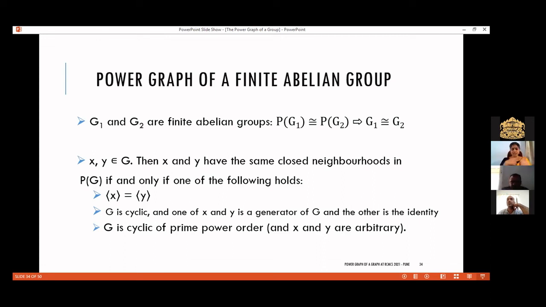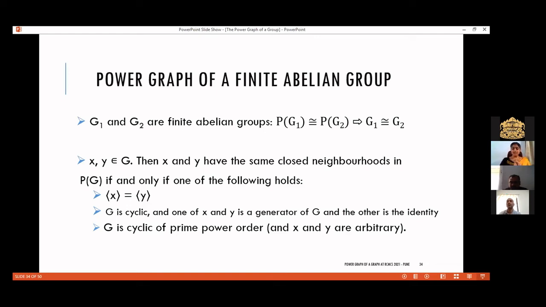So if G is cyclic, it is only necessary that one of them is a generator of G. Then the closed neighborhood is the same. And if G is cyclic of prime power order, x and y can be arbitrary, and even then they have the same closed neighborhood.